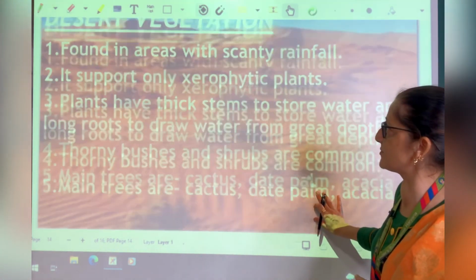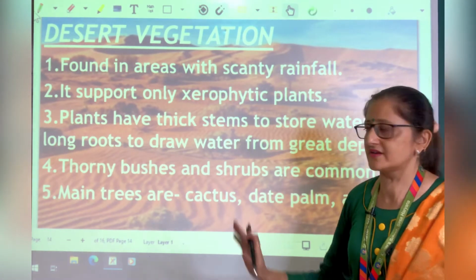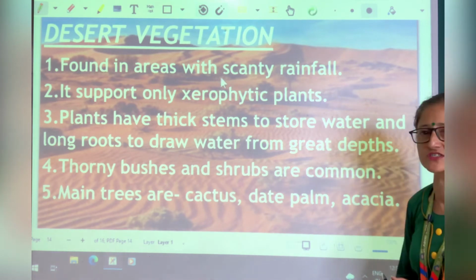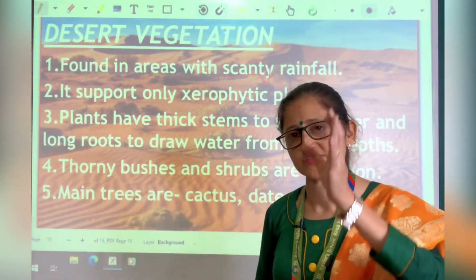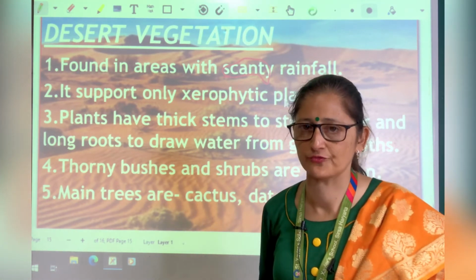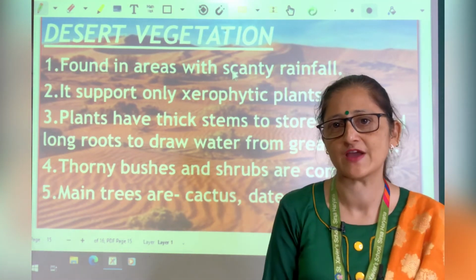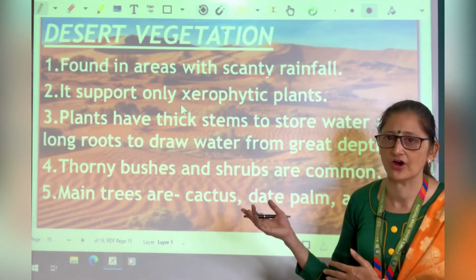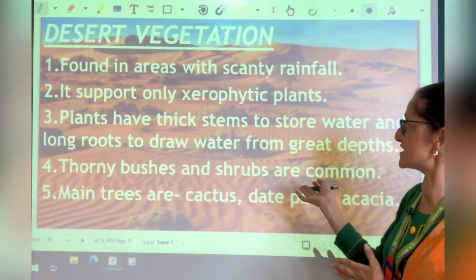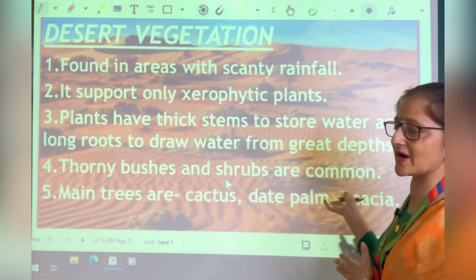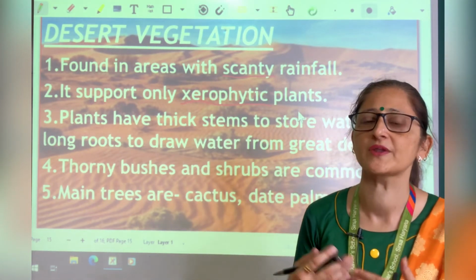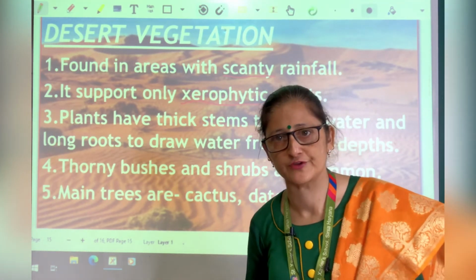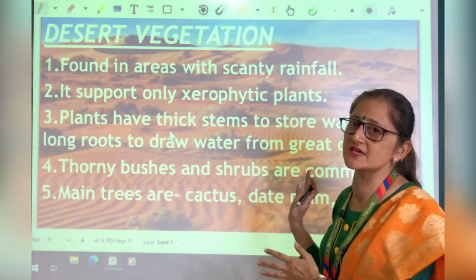Next vegetation type is desert vegetation. This type of vegetation is found in the areas of scanty rainfall, the areas which receive very less rainfall, approximately less than 25 centimeters of annual rainfall. Those areas come under the category of desert vegetation. It supports only xerophytic plants. Xerophytic plants means the plants which adapt themselves according to the climate and according to the landform features or the relief. Those plants are known as xerophytic plants.